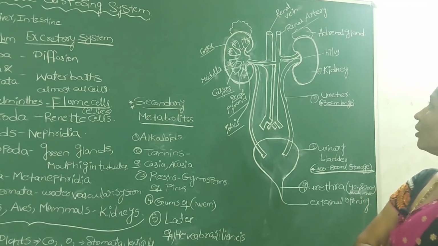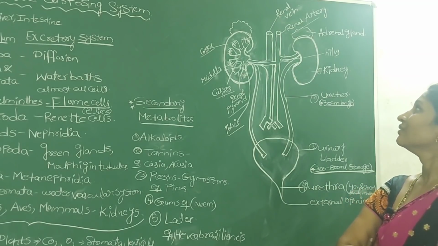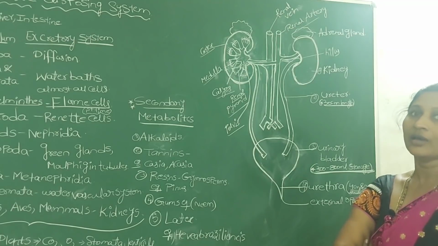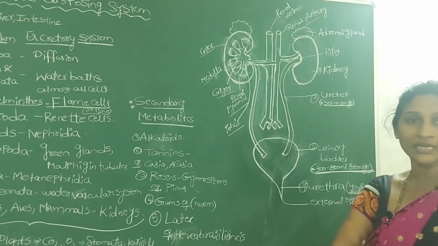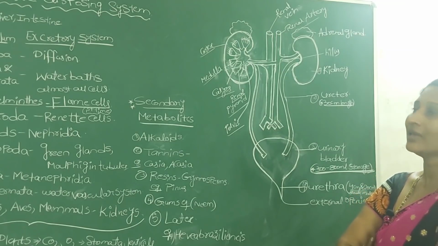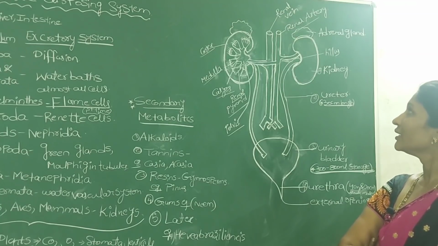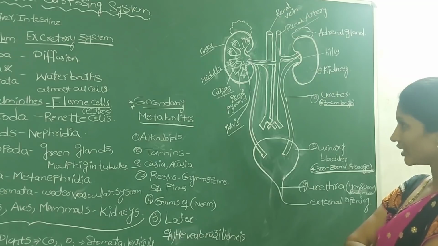So here, sometimes in the bit they ask which blood is carried by the renal artery or the renal vein. The oxygenated blood with the waste molecules enters the kidney through the renal artery, and the filtered and purified blood from the kidney is brought out through the renal vein.